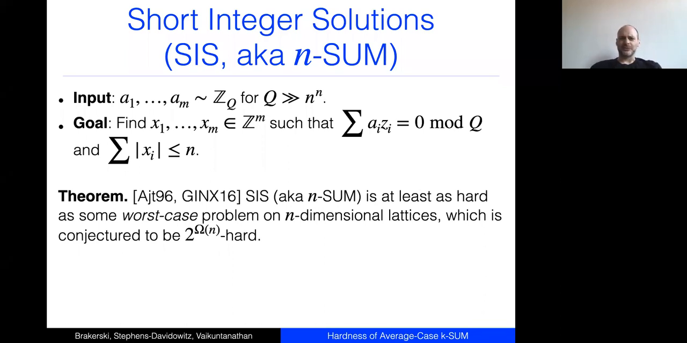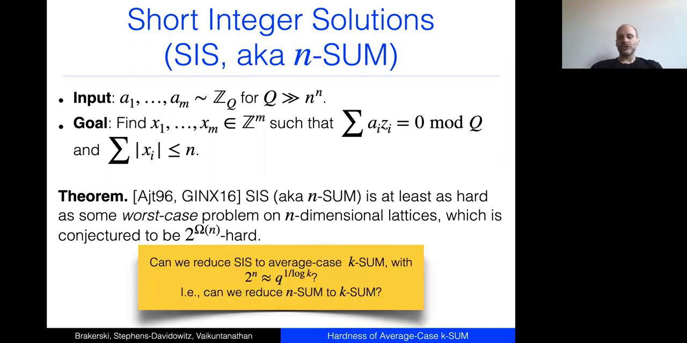It really is kind of a different problem, but obviously syntactically it looks very similar, which is why this is kind of exciting. So I think our goal is kind of obvious. We want to reduce SIS to average case k-sum, and we want the parameters to work out correctly. So we want q to the 1 over log k hardness. We have 2 to the omega n hardness for SIS. So that means we want 2 to the n to be like q to the 1 over log k. So in other words, can we sort of bounce around in parameters?